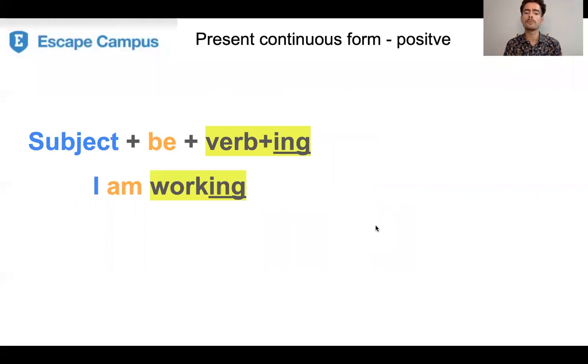So to form the present continuous in the positive, we have first our subject, next comes the conjugation of the verb to be, and next is the verb with an ing ending. For example, I, subject, am, the verb to be with this pronoun, and working, our verb with ing.